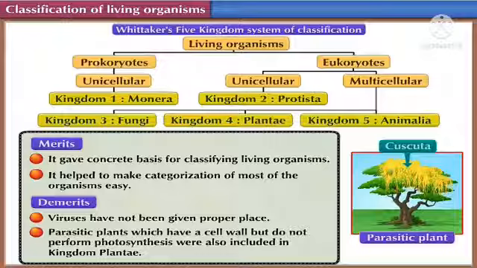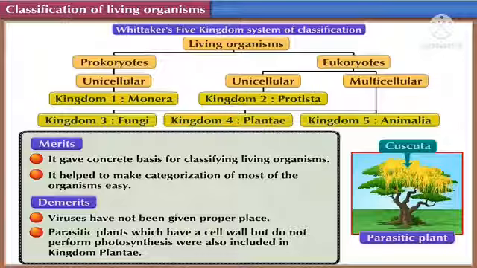So next, let's come to the demerits of the 5 kingdom system of classification given by Whittaker. Let's see the first statement: viruses have not been given a proper place. It means that viruses were not given a proper place in the categorization. They were not allotted a proper place of identification.